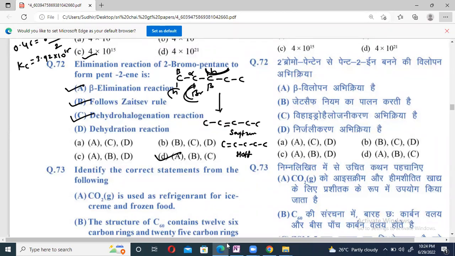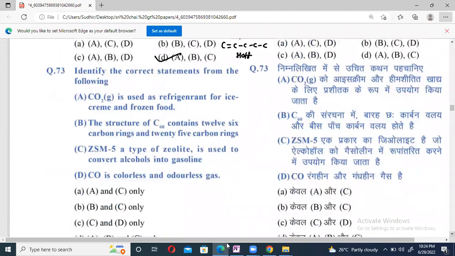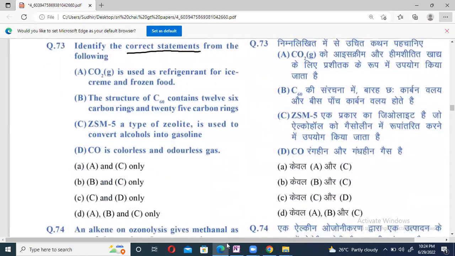72, D option. 73 now. Identify the correct statement from the following. CO2 is used as a refrigerant for ice cream and frozen food.